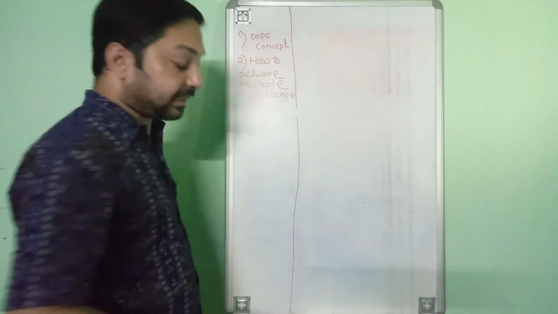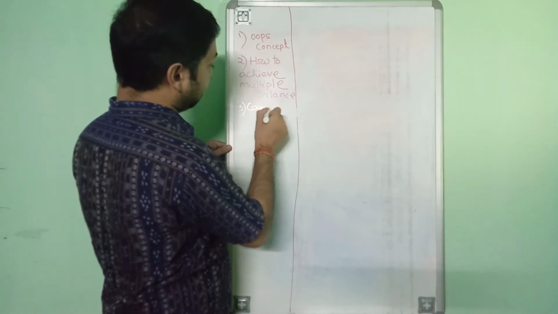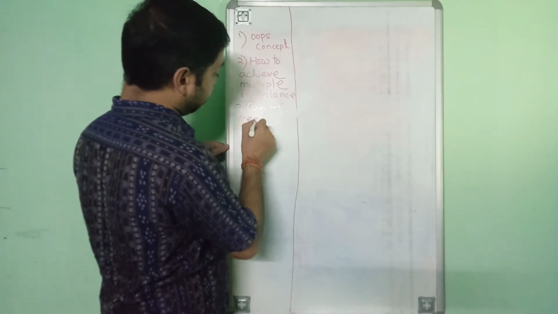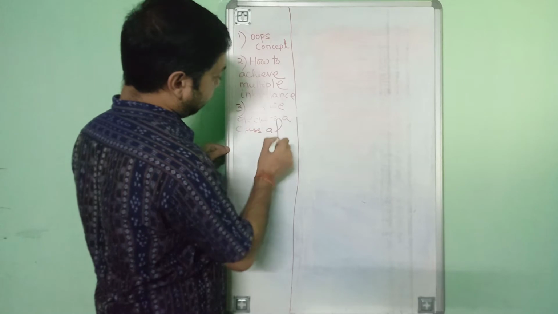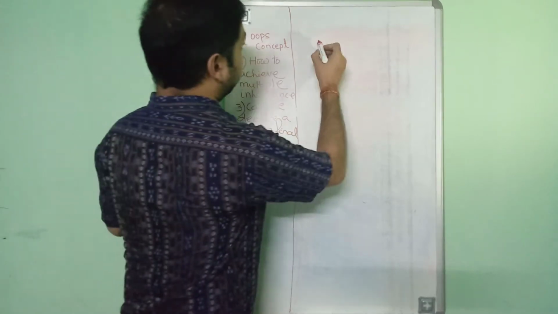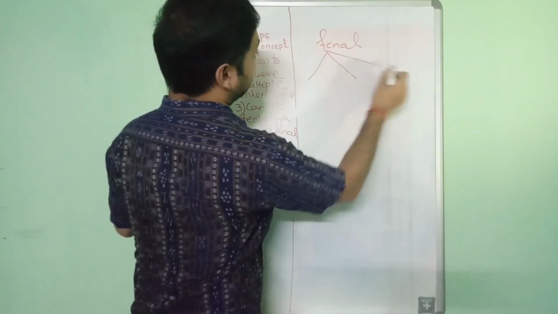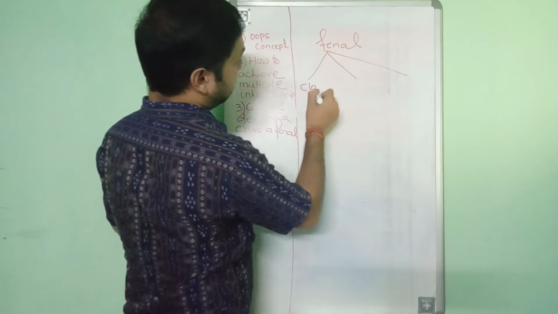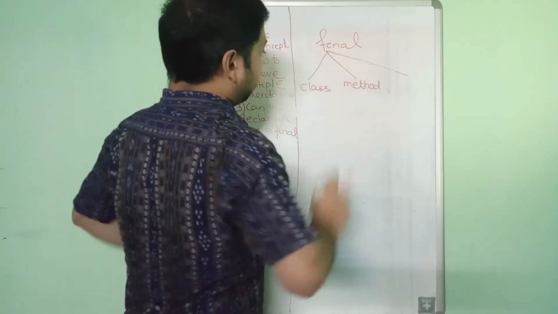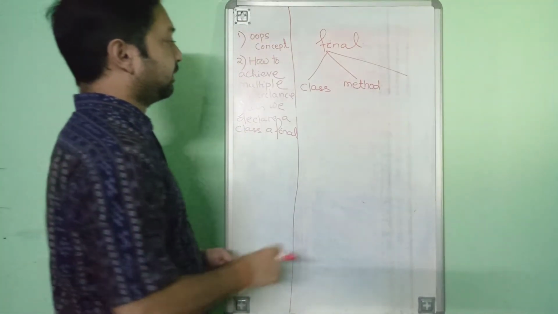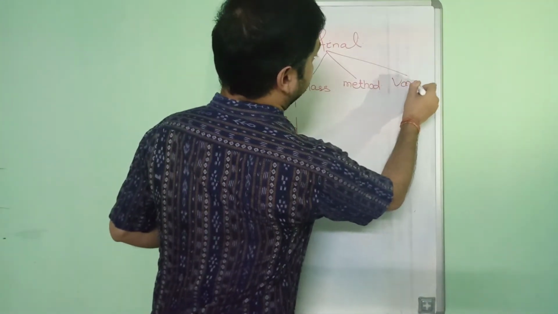The third one is, can a class be final? Can we declare a class as final? First thing, final is used in 3 different cases. First one in case of a class, second one in case of a method, and third one in case of a variable.